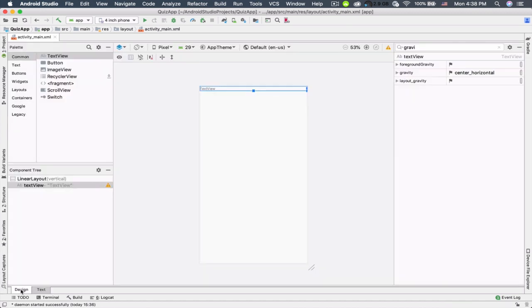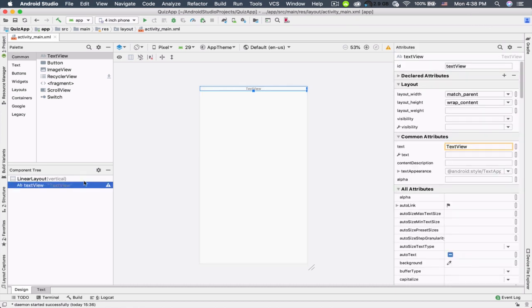And if you switch to the design tab, now you can see that the text is centered horizontally inside this text view. The reason for that is that the layout width of this text view inside this attribute section is match parent. So because of that, I can center this text horizontally inside a parent, which is this text view. Remember, a text view is a container for a text.